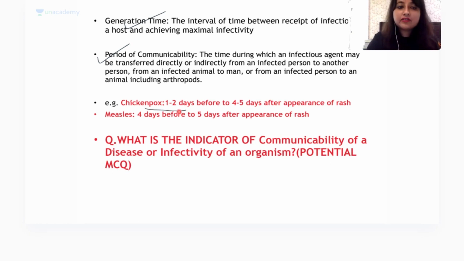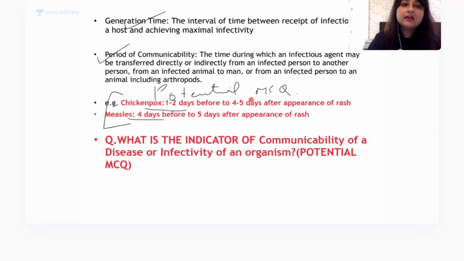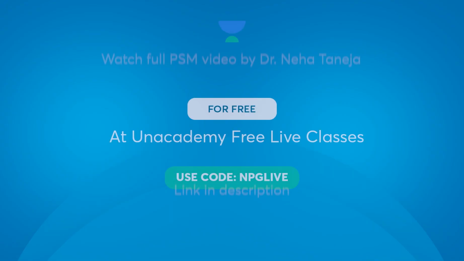The period of communicability of chickenpox and measles is asked in your MCQs in entrance examinations, so this is a potential MCQ that you should know. For chickenpox, the period of communicability is 1 to 2 days before to 4 to 5 days after appearance of rash, and for measles 4 days before to 5 days after appearance of rash. Is it clear so far?